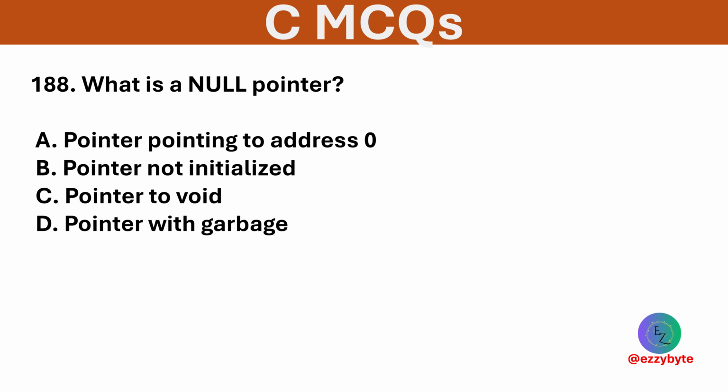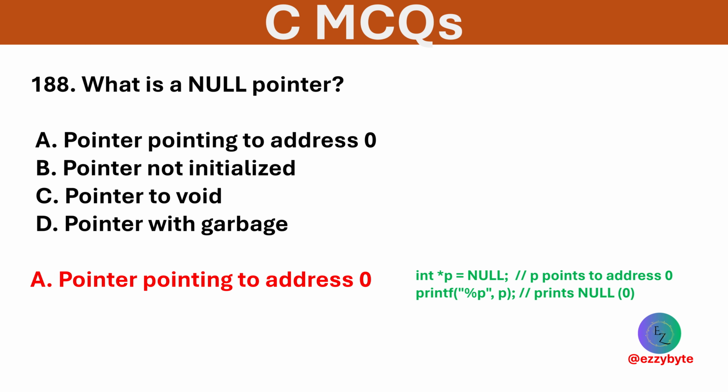What is a null pointer? Options are pointer pointing to address 0, pointer not initialized, pointer to void, and pointer to garbage. Option A is correct. A null pointer points to nothing.